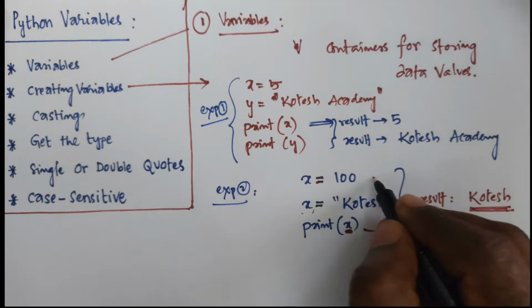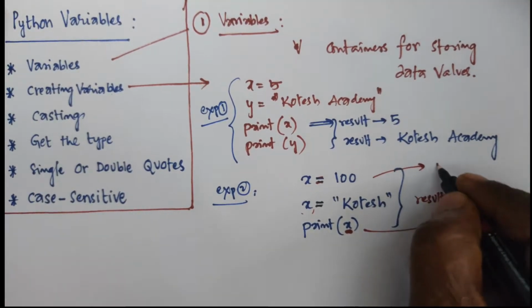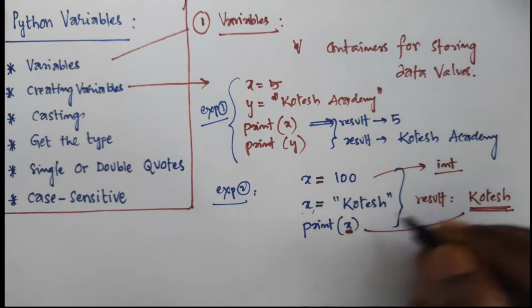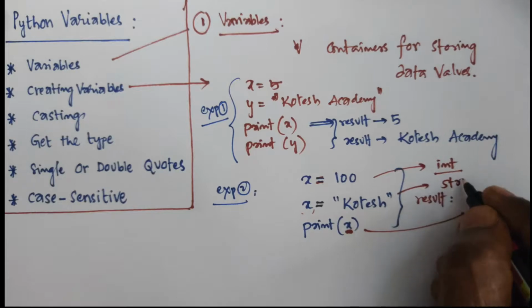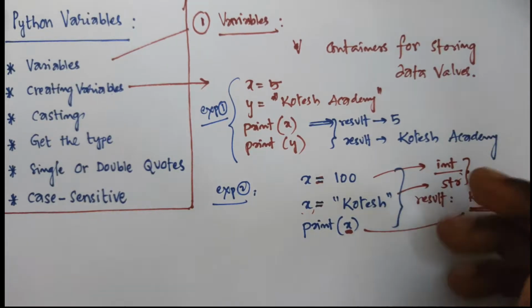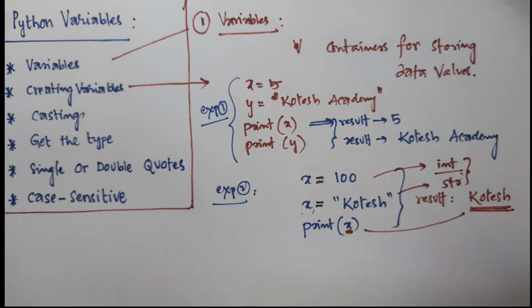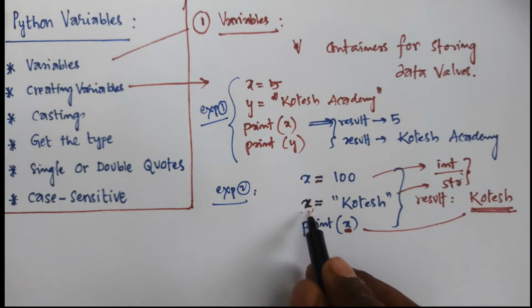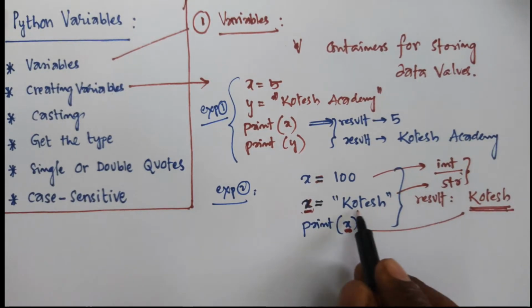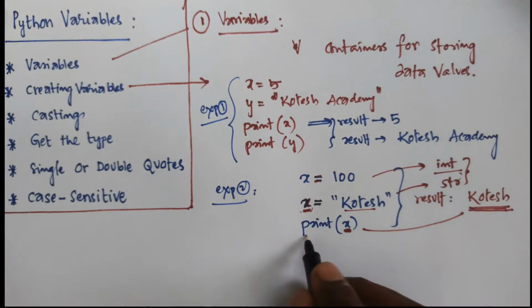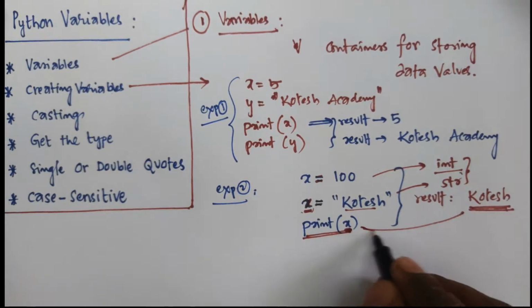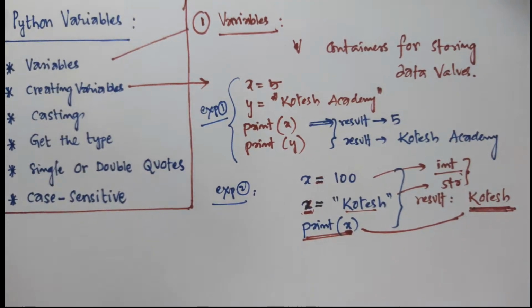The same concept here: x value is an integer, this type is integer. Here x value is a string. Whatever the type may be, finally in the x variable string data is stored, so if you use print x, you will get this type of result.